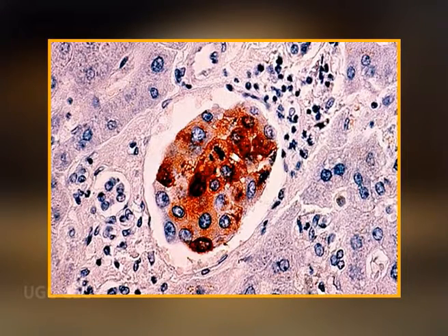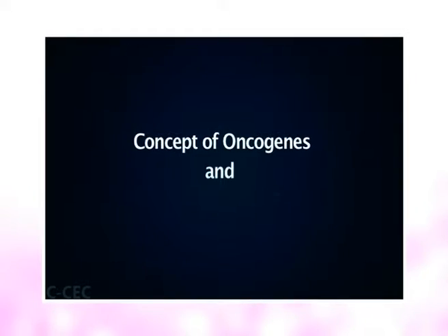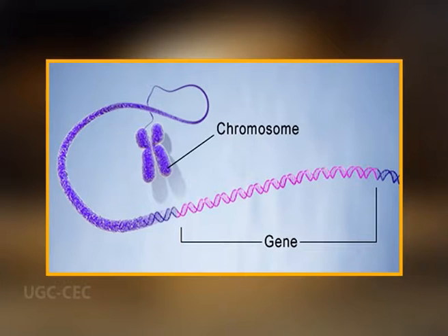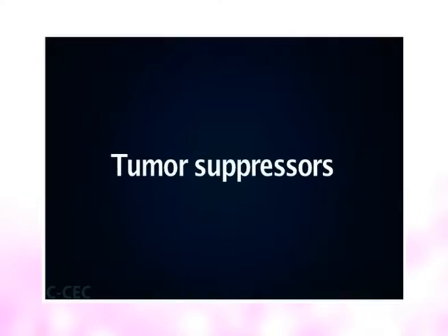When a cancer is diagnosed, surgery is often performed to remove as much as possible without damaging neighboring organs and tissues. Now let us have the concept of oncogenes and tumor suppressor genes. Genes that are involved in promoting cell division are called proto-oncogenes. Those that help inhibit cell division are called tumor suppressors.